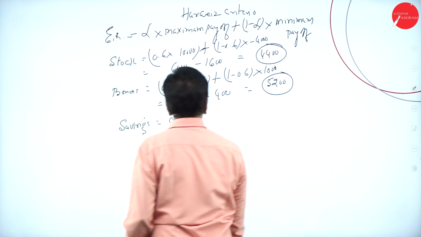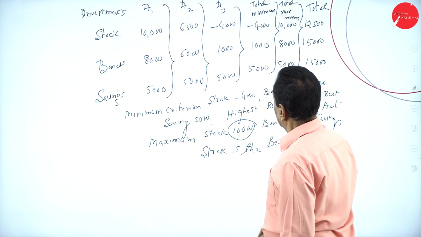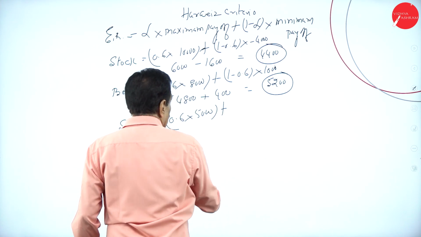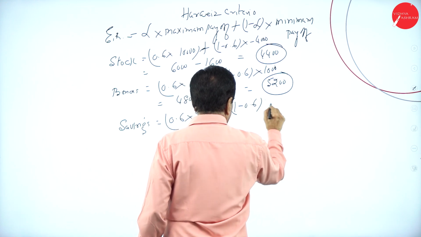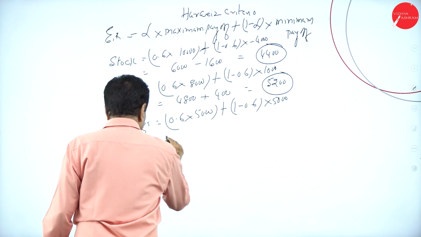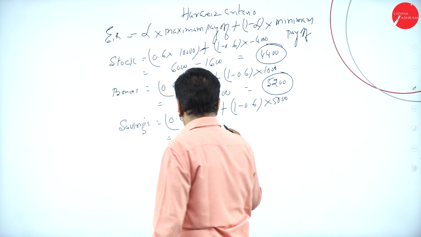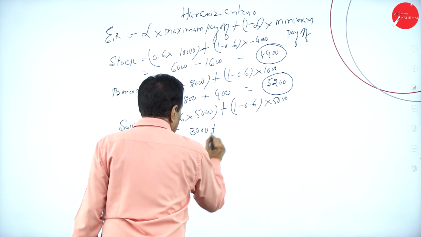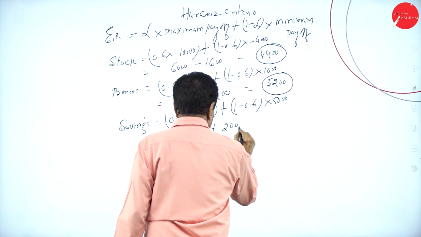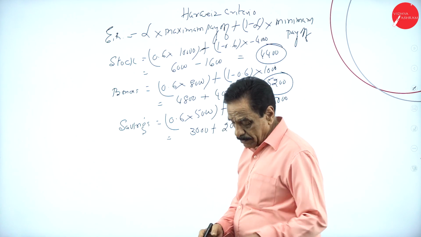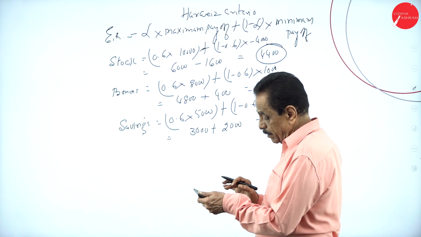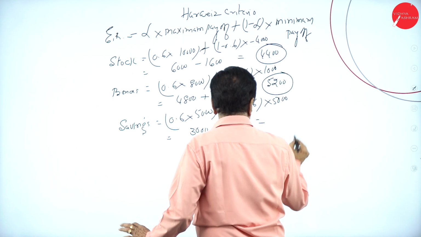Last one, savings. 0.6 into what's your maximum payoff? 5,000, plus 1 minus alpha into minimum payoff, also 5,000. 5,000 into 0.6 is 3,000. 1 minus 0.6 means 0.4, that is 0.4 into 5,000, 2,000. Totally 5,000.